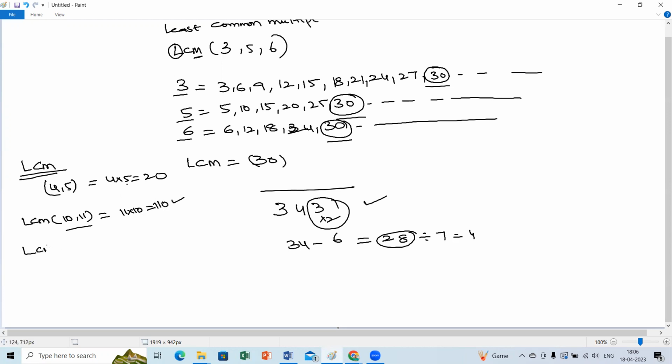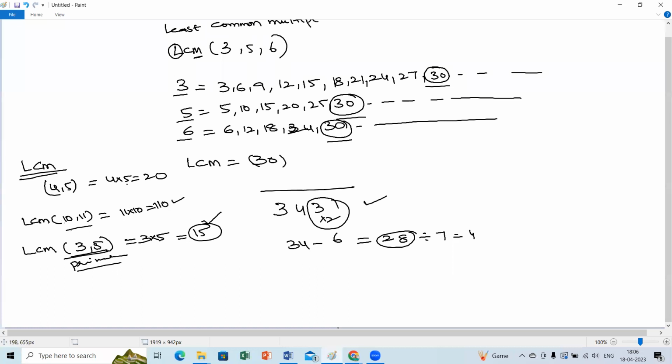Suppose the LCM of two prime numbers like 3 and 5. In this case also we have to multiply the numbers, since these are prime numbers and no prime number is repeated here. So the LCM is 15. Product is the LCM, beta. Product means you should multiply so that you directly get the LCM.